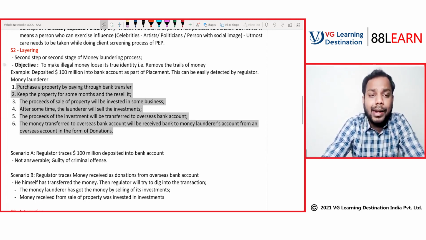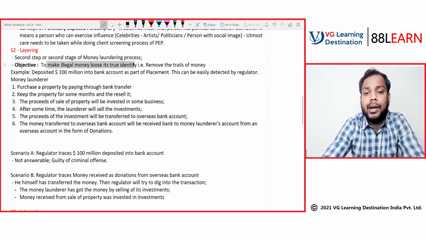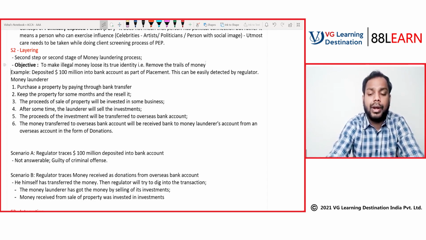So what is the intent? The objective is to make illegal money lose its true identity. That is, remove the trails of money.